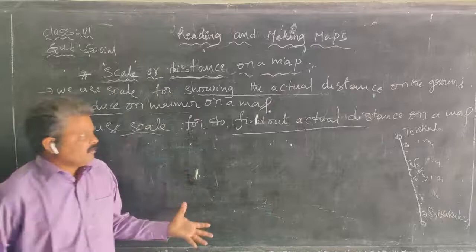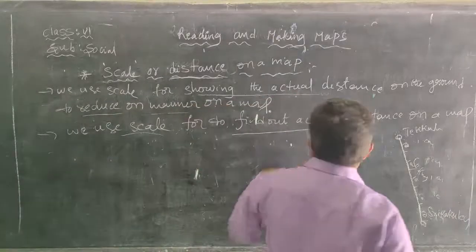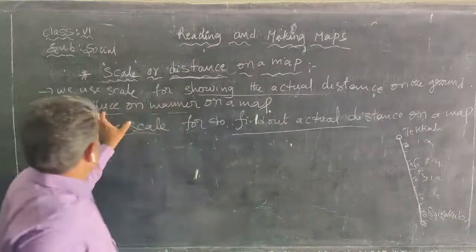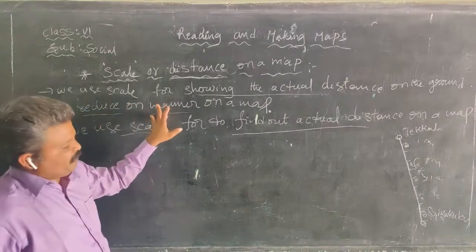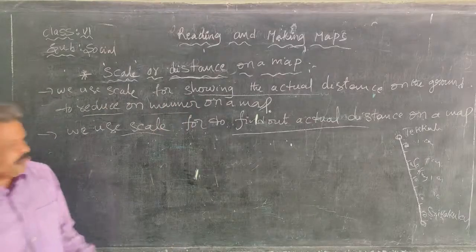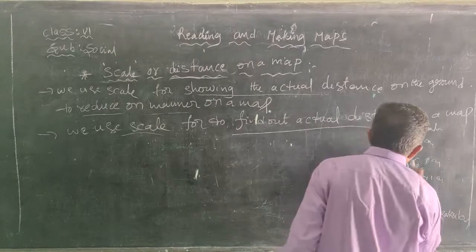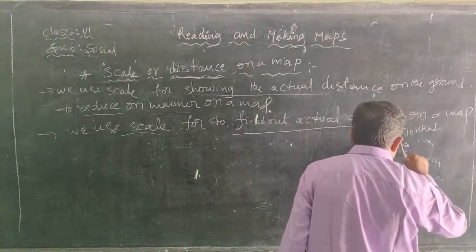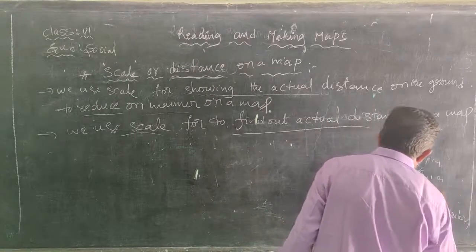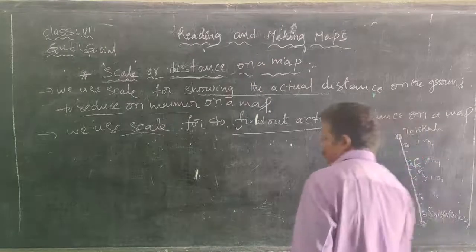So that is how we reduce the actual distance on the ground, reduced in manner on the map. So here it is 50 kilometers from Tekali to Srikakulam. 50 kilometers is the actual distance.